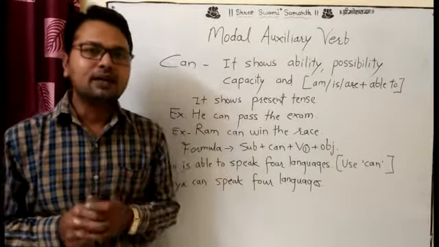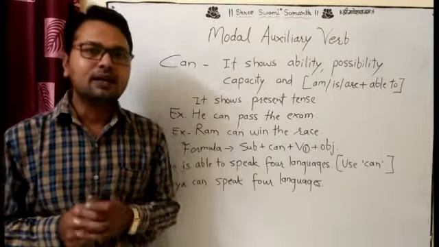Am, is, are plus able to. What kind of construction is this? Am, is, are plus able to. So you have to use am, is, are plus able to in the place of can, and can shows the present tense. In which tense do we use can? Can shows the present tense. It is not a kind of type of the tense. It shows only the present. While we are speaking about the present, we have to use can.